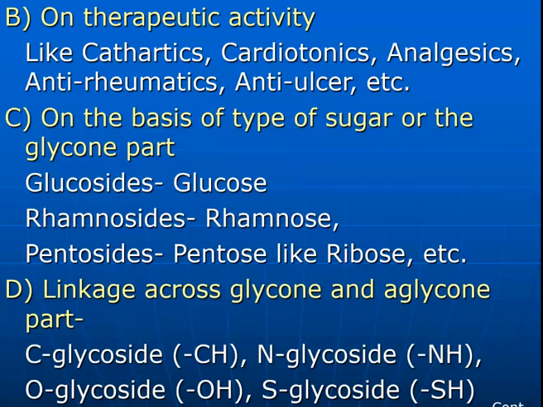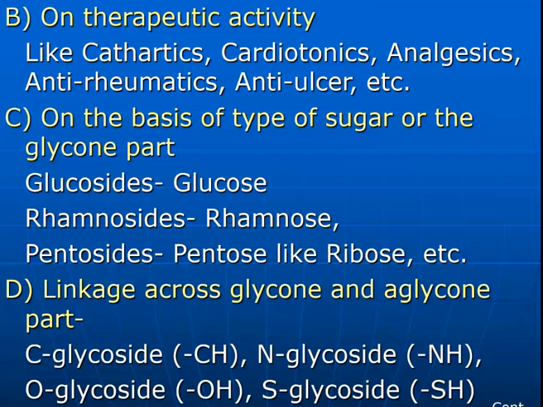Then there is classification by therapeutic activity, that is, for the treatment of which disease or disorder they are used. Depending upon that, the classification is done. Like cathartics, licorice is placed in this category. Cardiotonics, digitalis is placed in this category. Analgesics and antirheumatics, that is dioscorea, can be placed in this category. Anti-ulcer, that is licorice, can be placed into this category. So depending upon their therapeutic utility, they are classified.